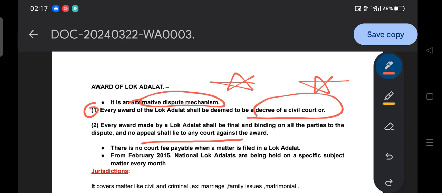That is the one thing mentioned here, and that's why this statement is correct. Every award made by Lok Adalat shall be final and binding on all parties to the dispute and no appeal shall lie to any court against the award.